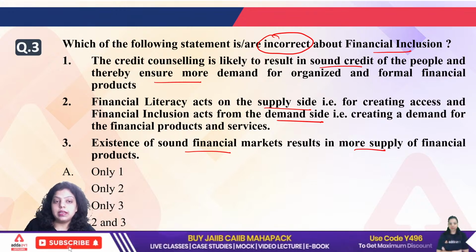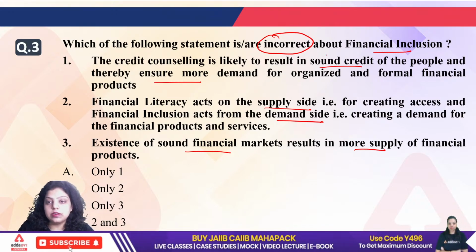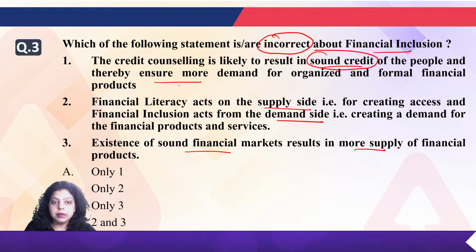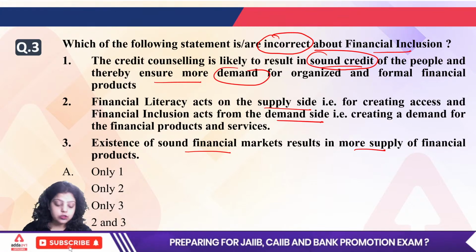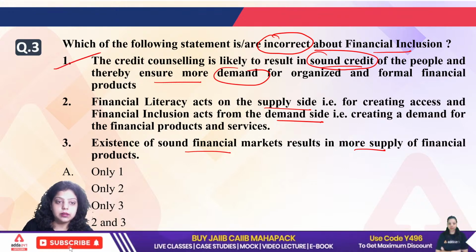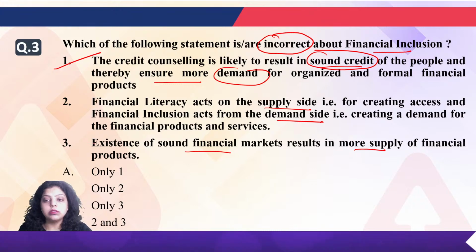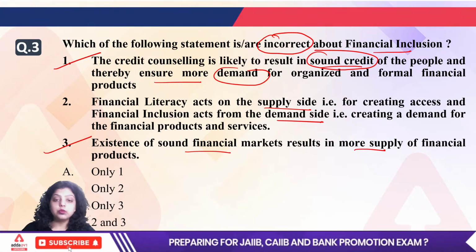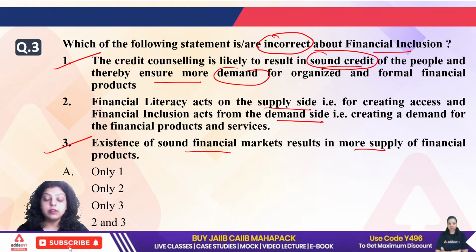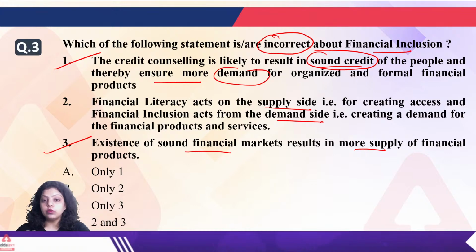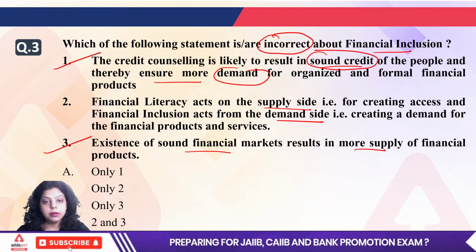The first option is saying that credit counseling is likely to result in sound credit of the people and thereby ensure more demand for organized formal financial products. That is true. This is financial inclusion. This is correct. The third option is saying existence of a sound financial market results in more supply of financial products. It is obvious. What is the meaning of a sound financial market? It means an aware financial market. It means a known financial market. So when we have a sound financial market, it is obvious that more supply of financial products will be available.